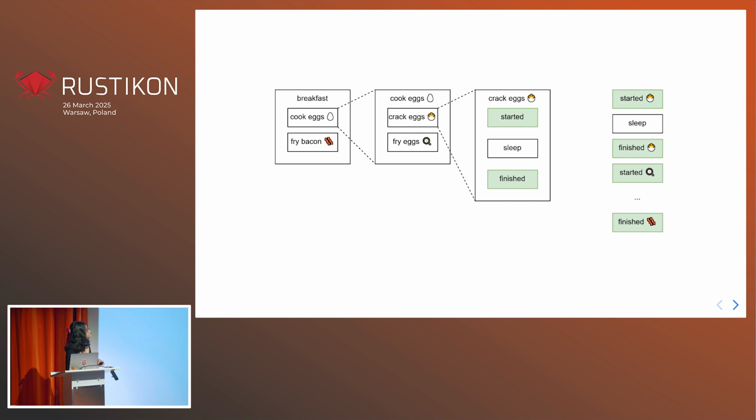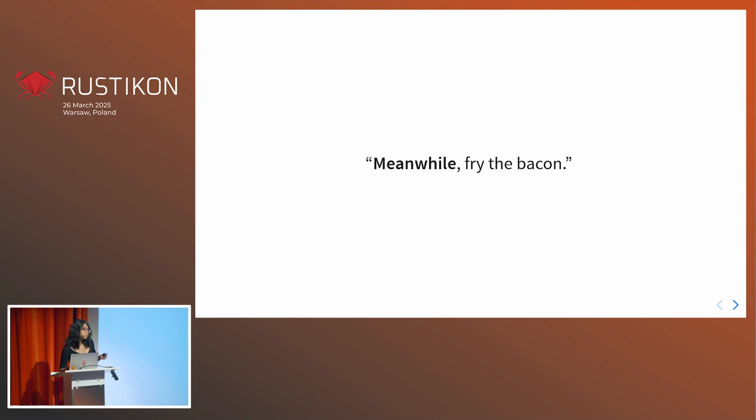Well, that's all very well and good, but this is just the same as our usual code, right? Why would we want to go to this effort of drawing such a diagram? Well, it's because we don't really want to do things sequentially. We want to do things concurrently. That's why, meanwhile, we're going to fry the bacon.